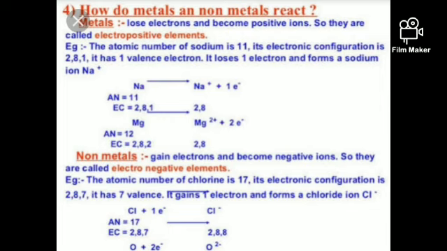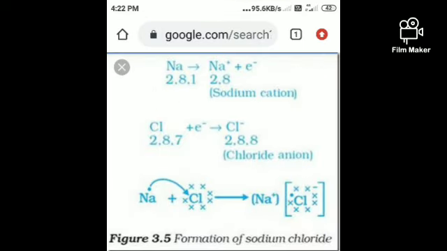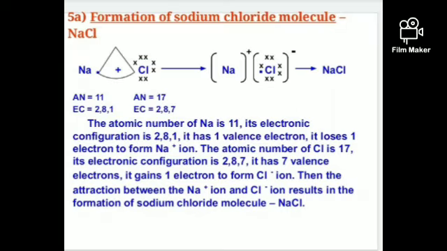Now come to the non-metals. Here you can see non-metals like chlorine. The atomic number of chlorine is 17, and the electronic configuration of chlorine is 2, 8, 7. So 7 electrons are present in the outermost shell.